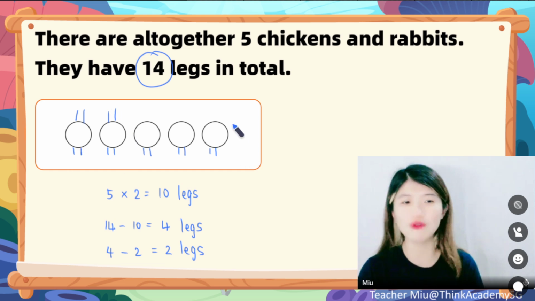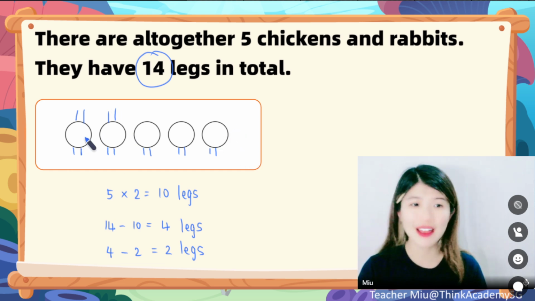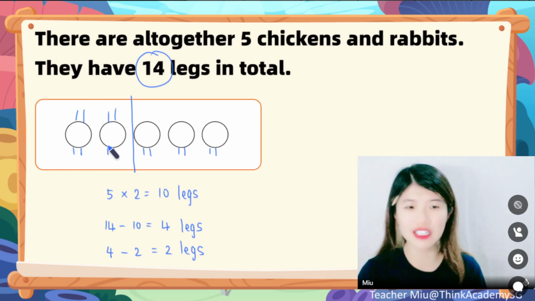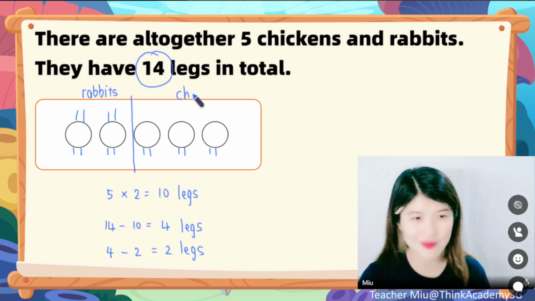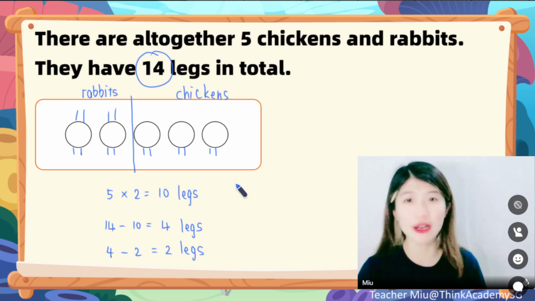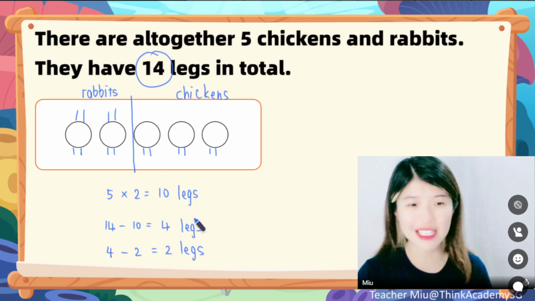So now we have 5 heads, and then 14 legs. So in the end, you will find out for this part, these 4 legs, they are actually for the rabbits. So we have 2 rabbits and 3 chickens. This is a very, very basic thing you need to understand about chicken rabbit problem. Right? It's about drawing method.